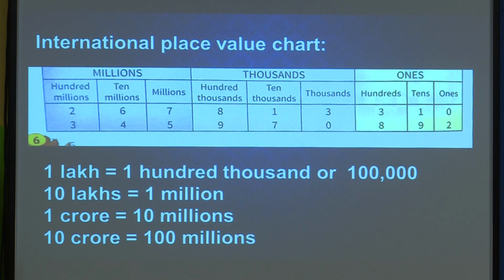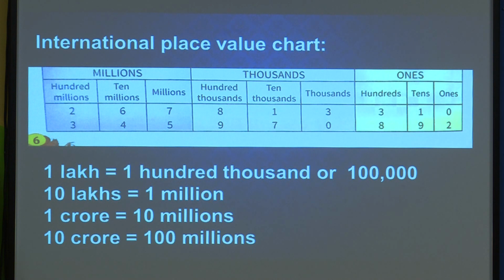So, you should not read those numbers like in the Indian system. We use crores and lakhs in the Indian system. We do not use crores and lakhs here. In the international system we use millions, then thousands and ones. I will explain in a very short, brief and tricky method, so you will understand. What is the difference between the Indian and international system? In short, I will tell you.